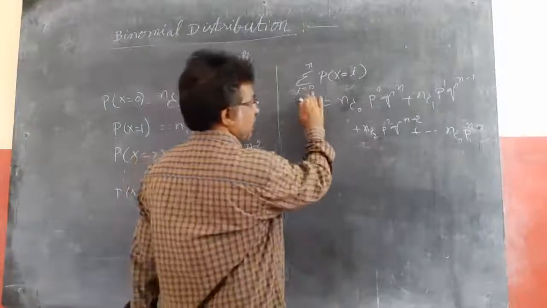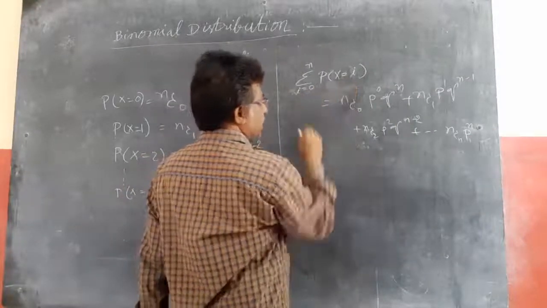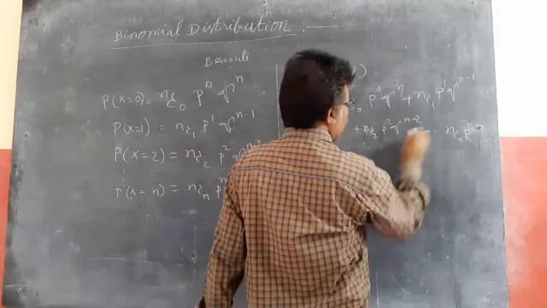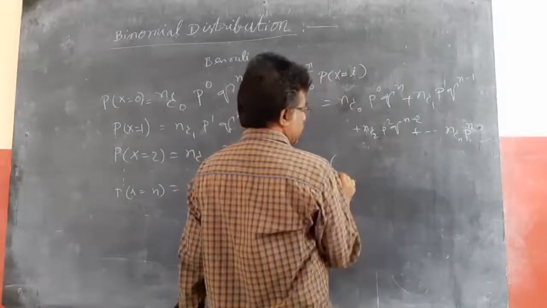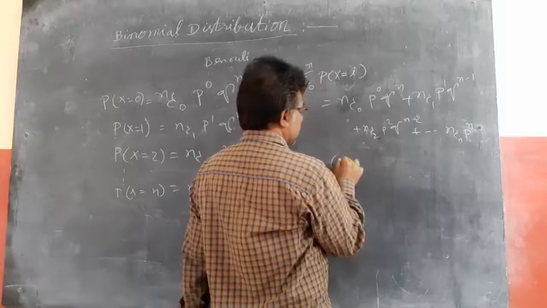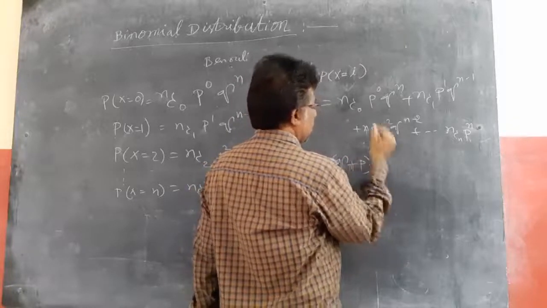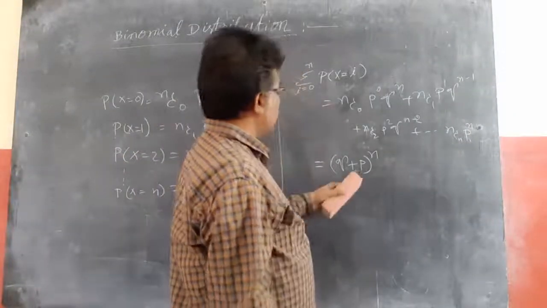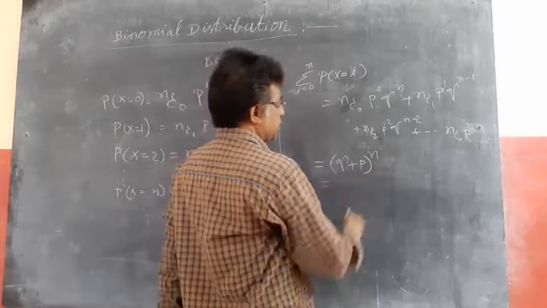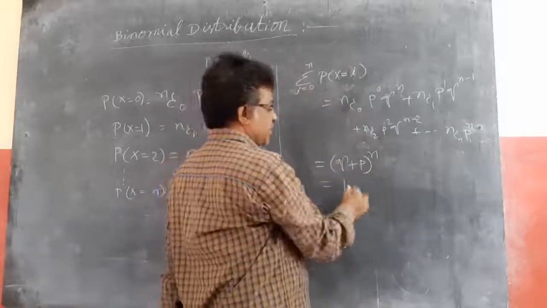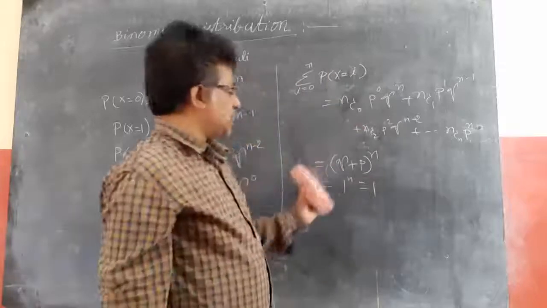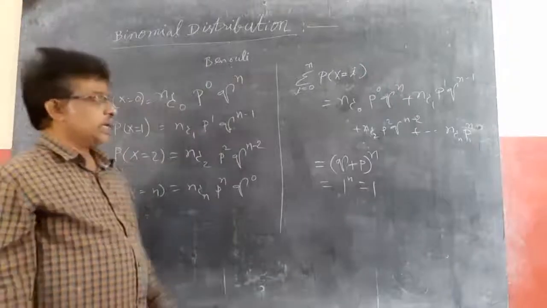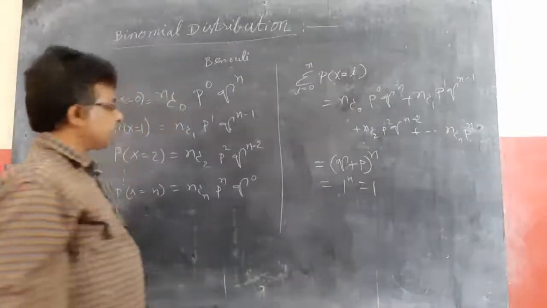Now what can I write on this side? Sigma P of Xi is always 1. We know that this follows a binomial distribution. X plus y whole power n is nothing but q plus p whole power n. So sigma P of xi equals q plus p whole power n. We know that q plus p is 1, so this is 1 power n, which is 1 only. Total probability is always 1. So this follows a binomial distribution, and that's why it is called a binomial distribution.